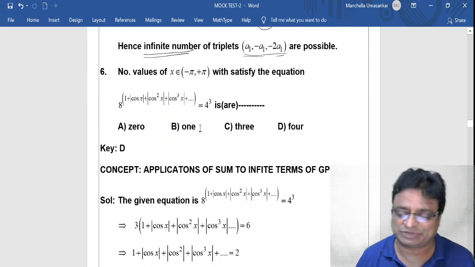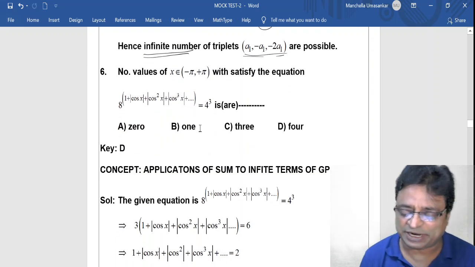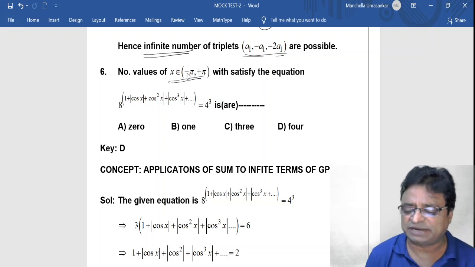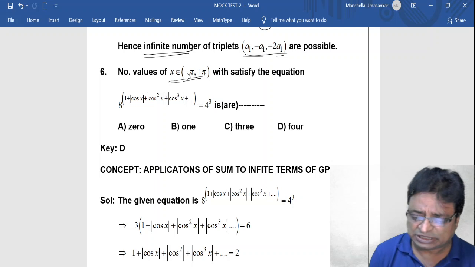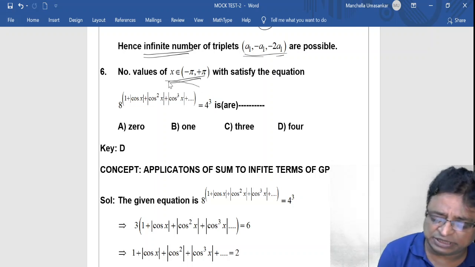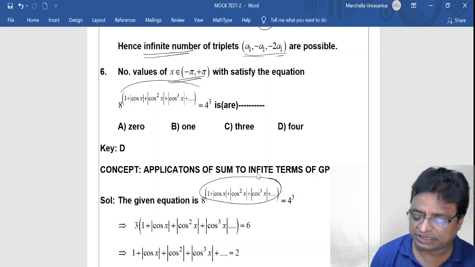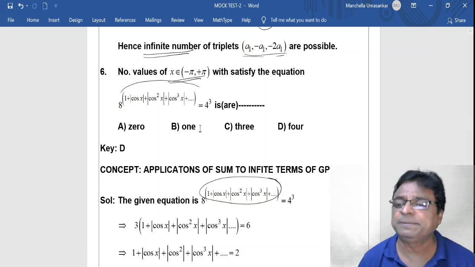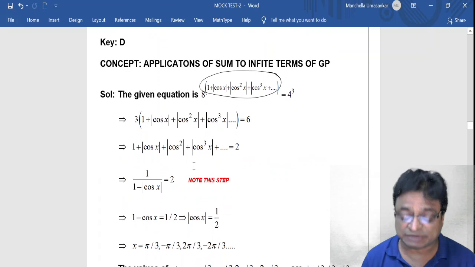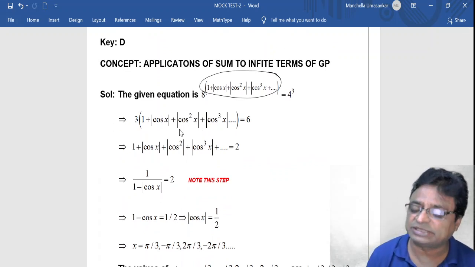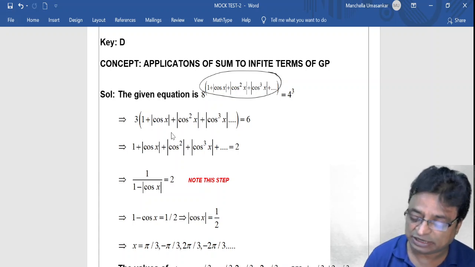Now coming to the sixth question, the number of values in the open interval (-pi, pi). This interval is very, very important. In this kind of equation, the power term in the numerator is in the form of an infinite GP. You apply the infinite GP formula. That's why the modulus is given for you. Sometimes for mod of cos square x, they never mention the mod. They can write that as cos square x only. Don't get confused with that.